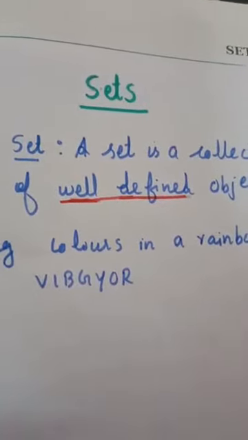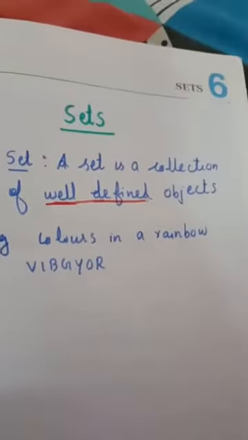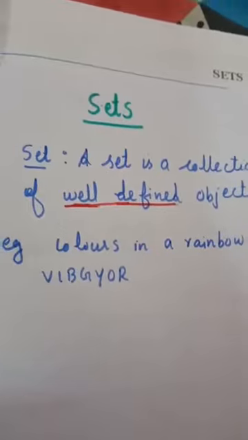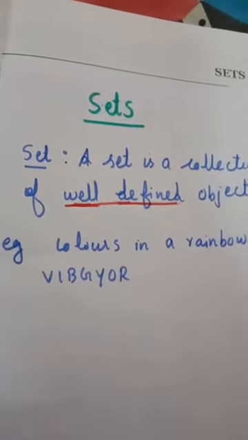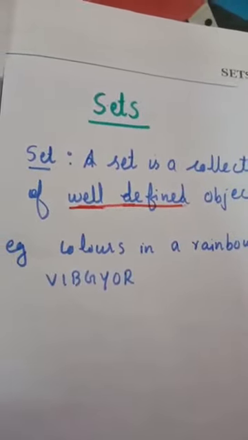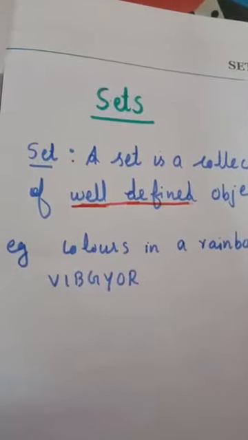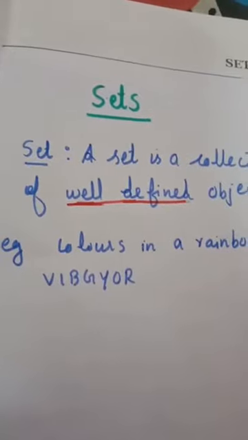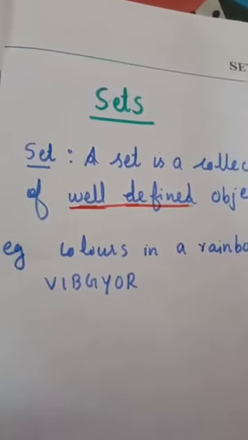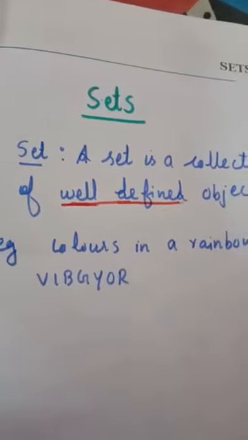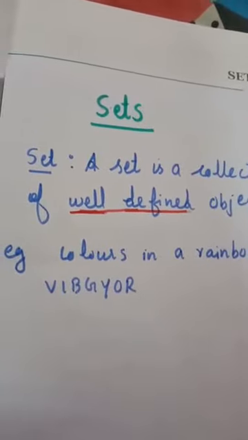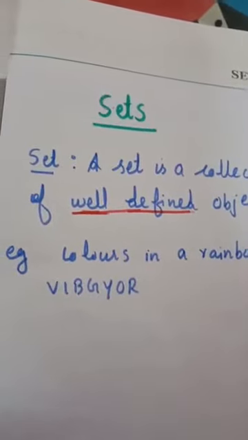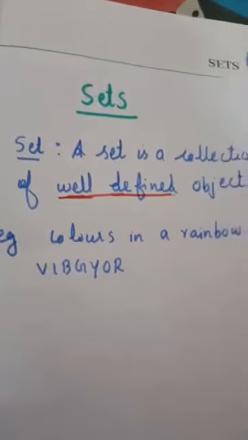A set is only a collection of well defined objects or elements. For example, colors in a rainbow. Otherwise, planets in the solar system. Then even numbers up to 10. We know the even numbers up to 10: 2, 4, 6, 8, 10. These form a set.